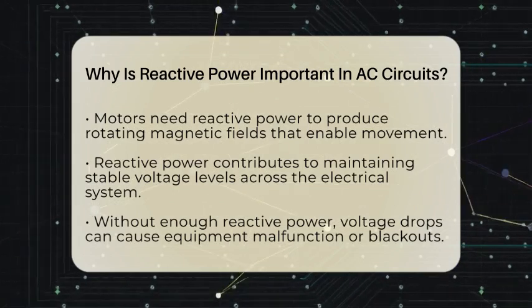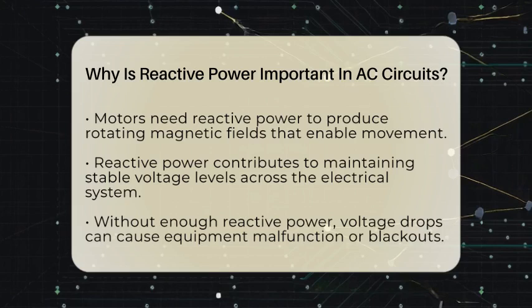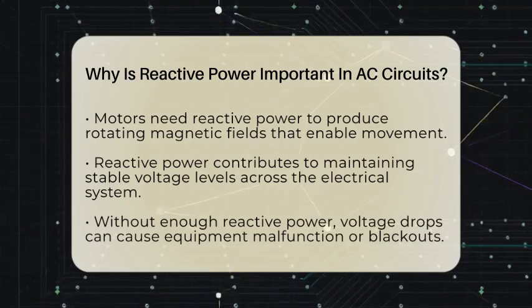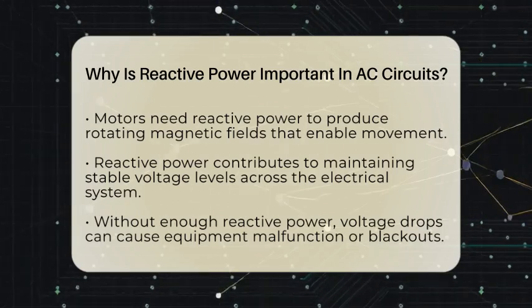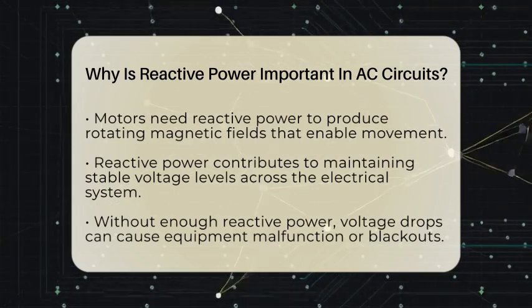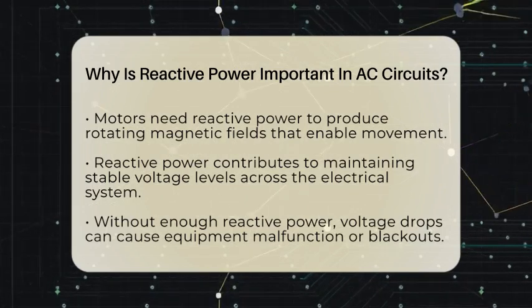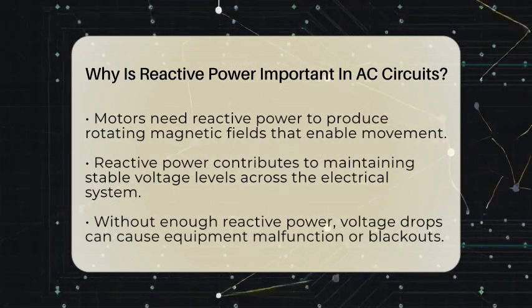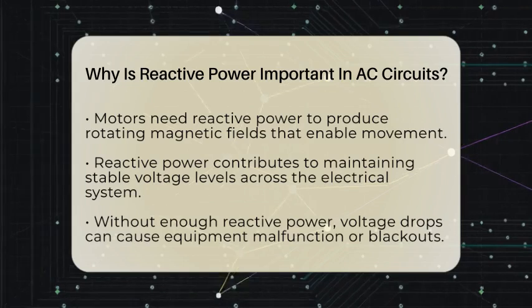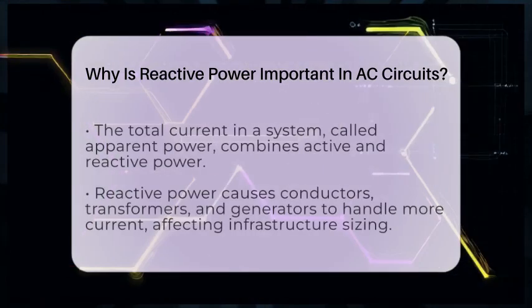Reactive power also helps keep the voltage levels stable across the entire electrical system. If there isn't enough reactive power, voltage can drop, causing equipment to malfunction or even leading to blackouts. Think of reactive power as the support system that keeps the voltage steady, much like how a foundation supports a building. When designing electrical systems, engineers need to consider reactive power because it affects how much current flows in the